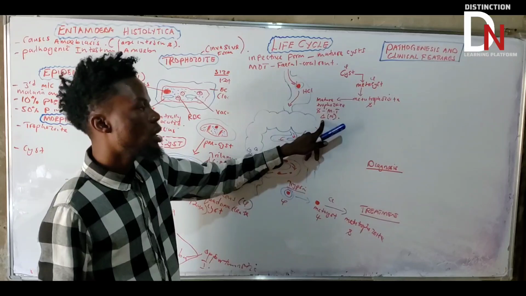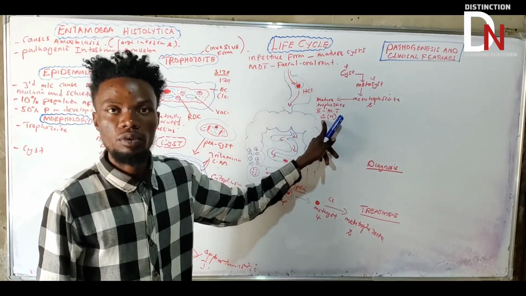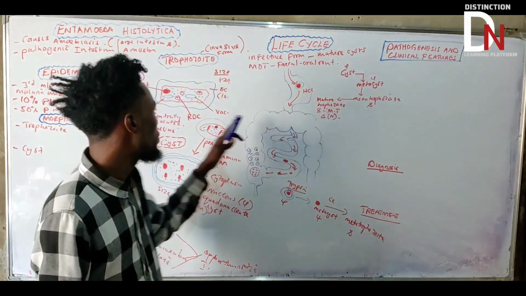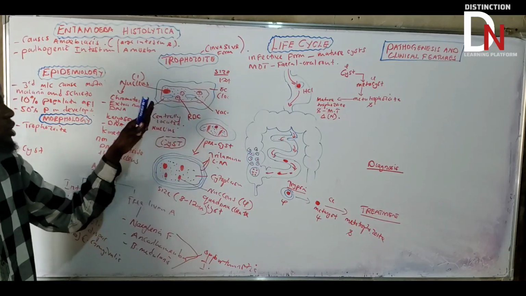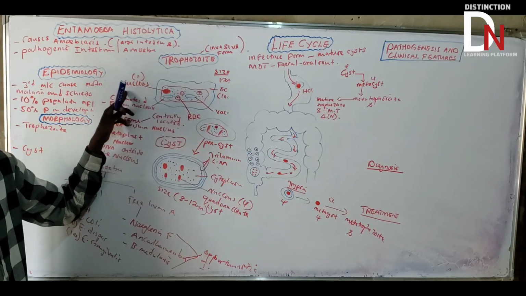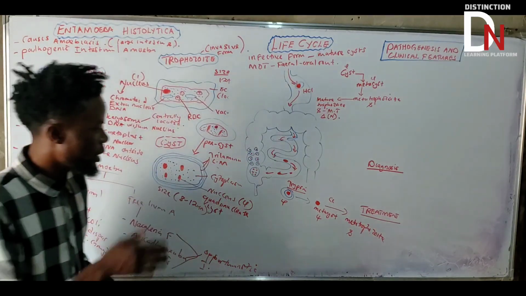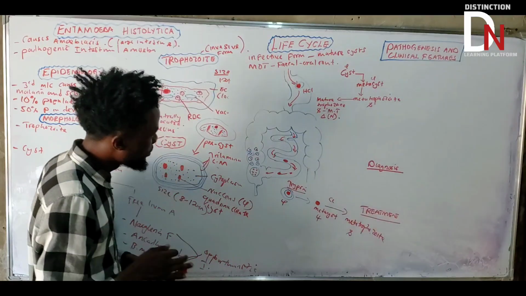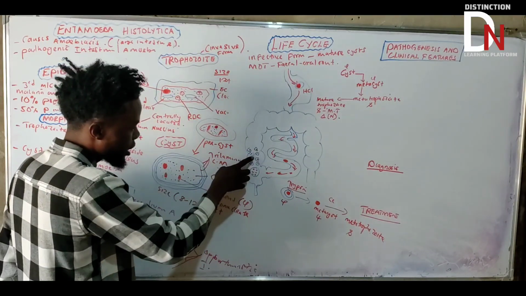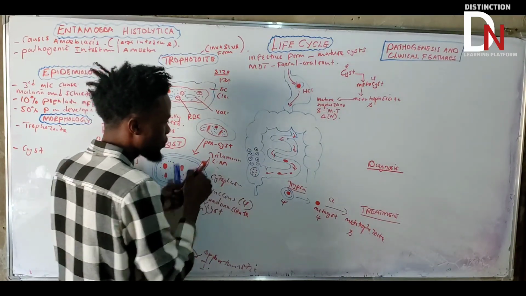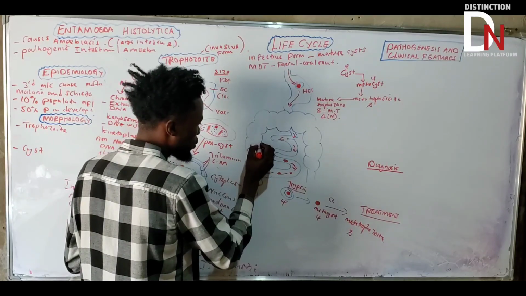Each trophozoite is going to have what? A single nucleus, because we said a mature trophozoite has to have one nucleus. You need to understand that. Okay, so now this happens. Now we have this mature trophozoite here.